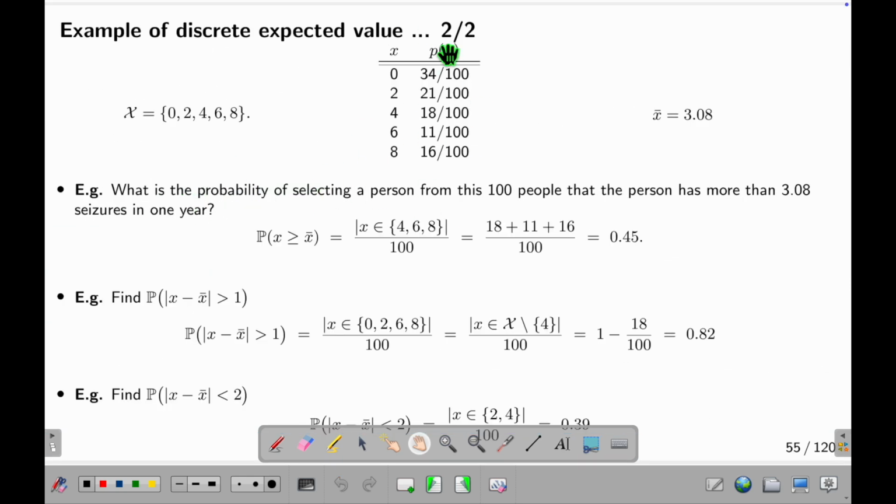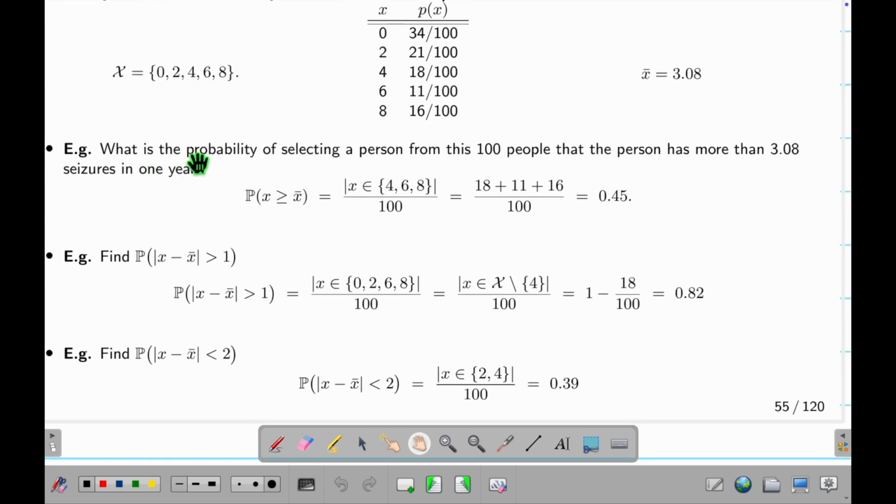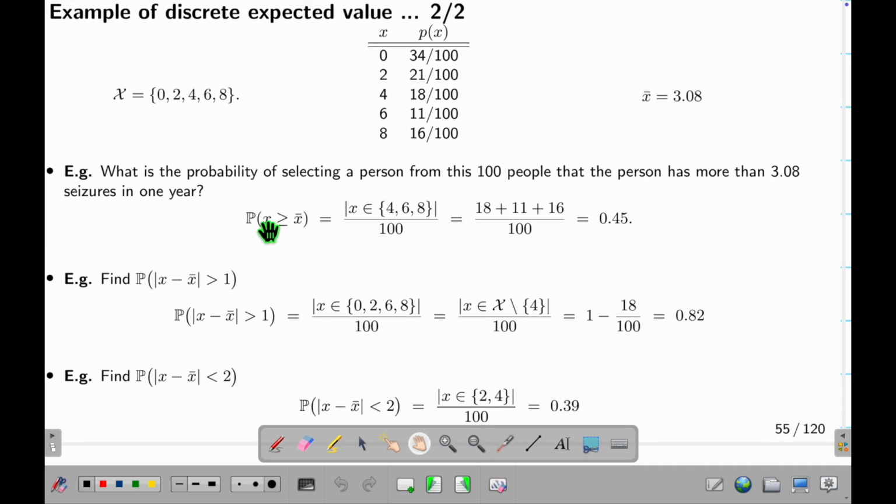Here's another example. I have this data. I have a sample space. I have a sample mean. Now I'm doing this. What is the probability? I select randomly from these 100 persons. I select one, and this person has more than 3.08 seizures a year. Then it's the same: I find the probability that X is larger than this number. This number is an average. Then you do this, and this is 0.45. That means you randomly pick a person, and almost half the chance, this person will have more than the average number of seizures. Now this. Okay, this is exactly what I said.